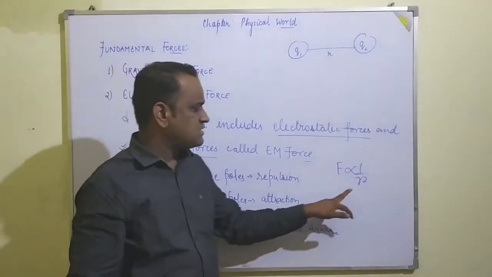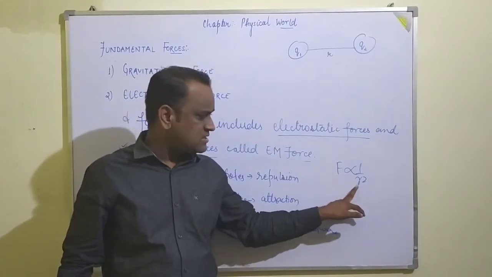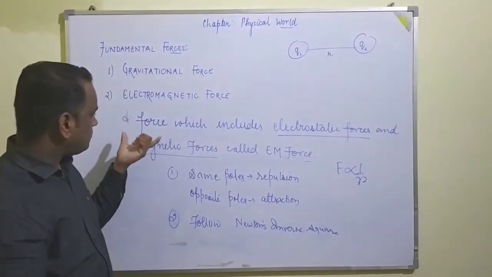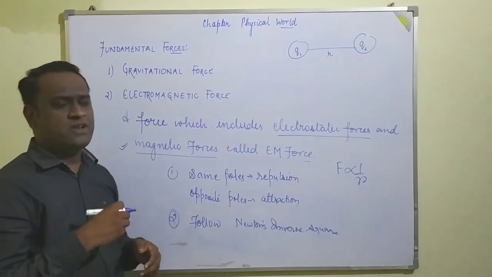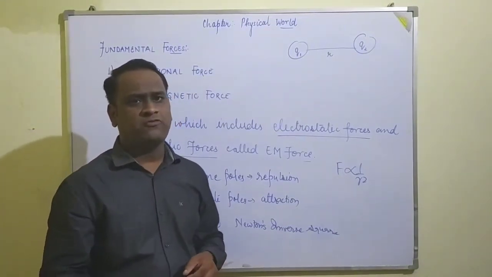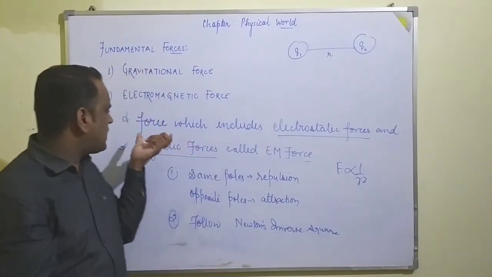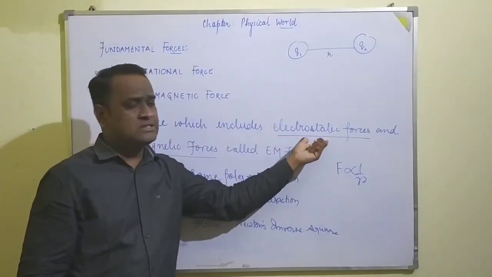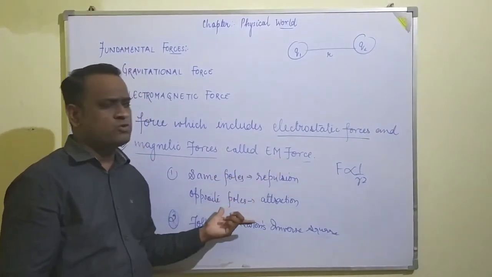It means that when the distance is larger, the force will be smaller, and if the distance is smaller, then the force will be larger. So here we have discussed that whenever a charge moves, a magnetic force will develop, and due to the magnetic force, a magnetic field will also arise. So here I have written that a force which includes electrostatic forces and magnetic forces is called the electromagnetic force.